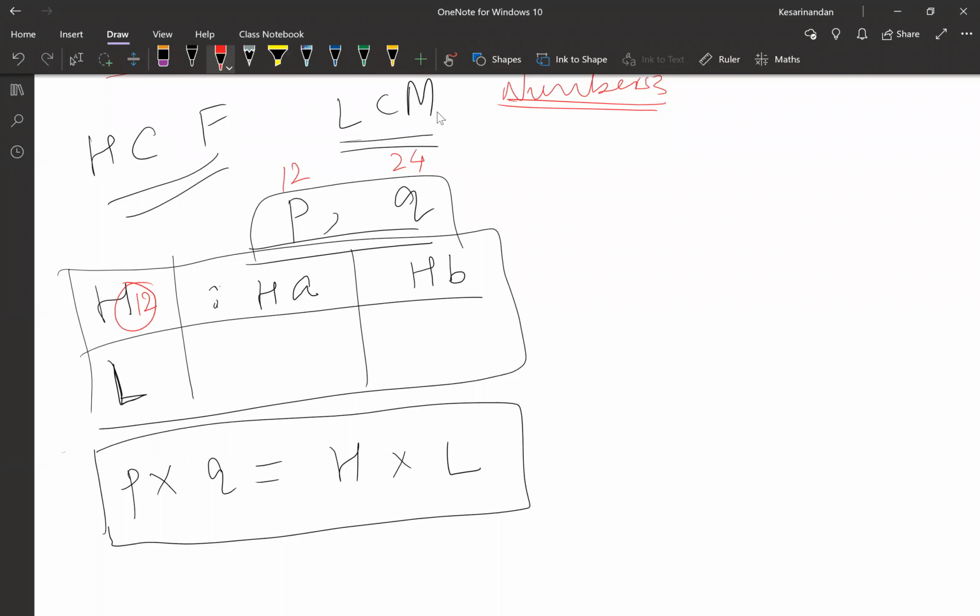Okay. So what will be your H here? A will be 1 and your B will be 2, right? Because 12 into 1 will be 12 and 12 into 2 will be 24. Everybody clear with this part? Yes. Okay. And what will be your LCM, guys? What is the LCM of 12 and 24?